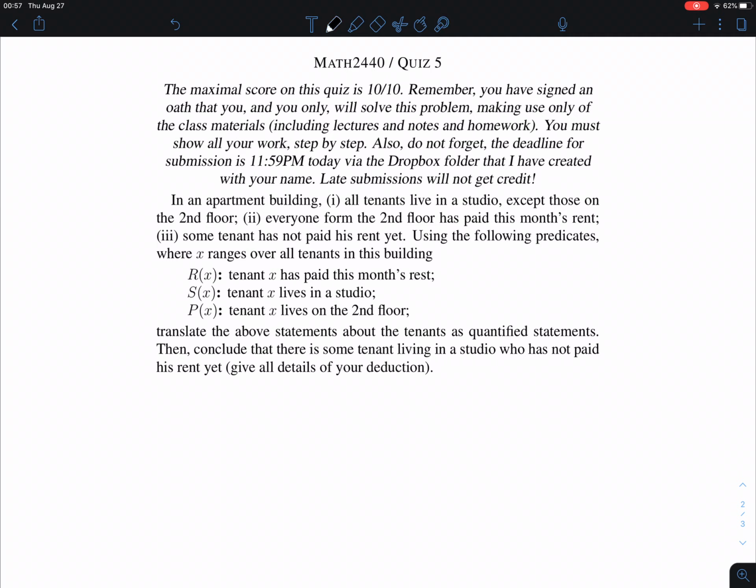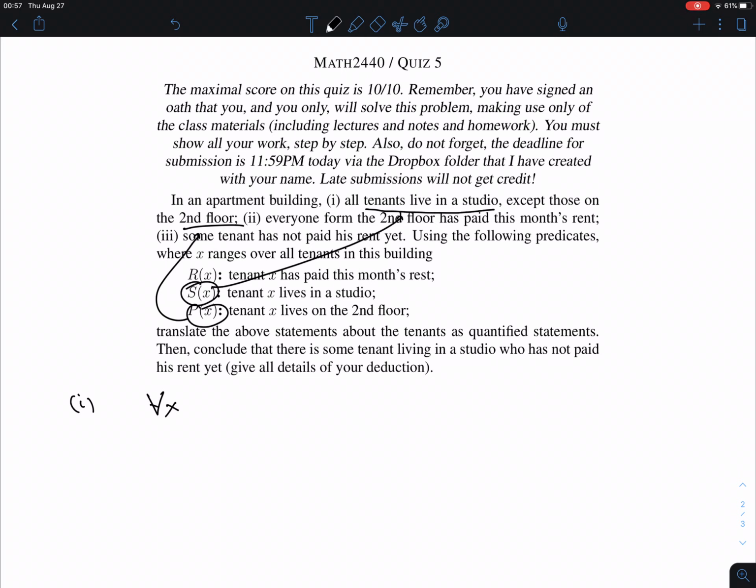So let's rewrite all the statements using the given predicates. The first one says all tenants live in a studio except those on the second floor. Now that's perhaps something you had a little bit of a problem with. Remember, live in a studio, that would be S, and second floor, that would be P. So it has to do something with S and P. It is also universal, so at least that's out of question: for all x. And so what now?